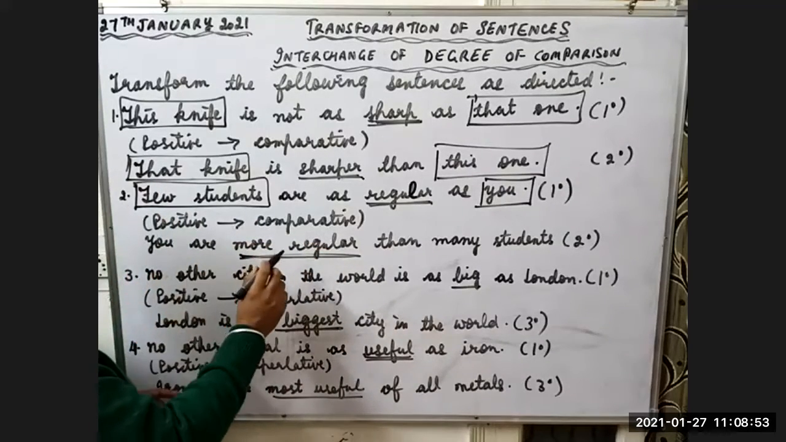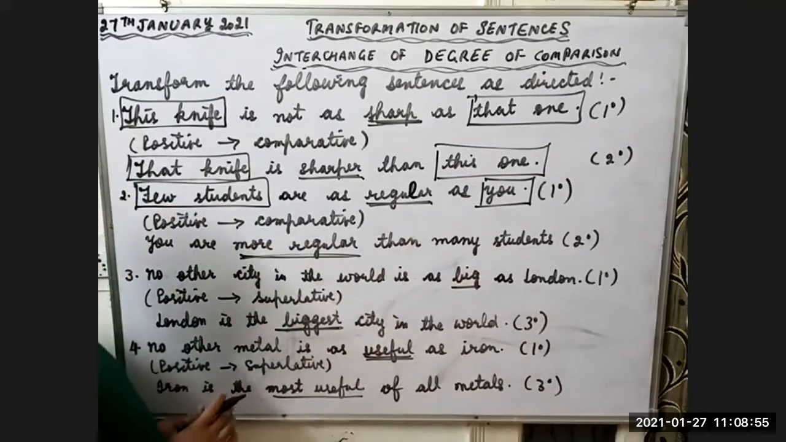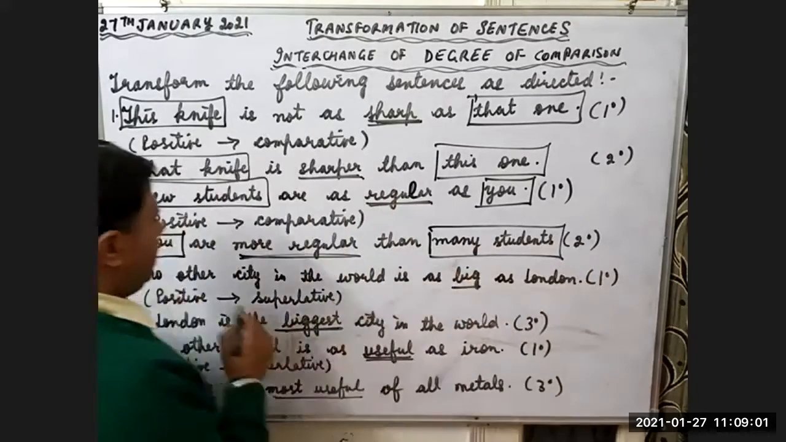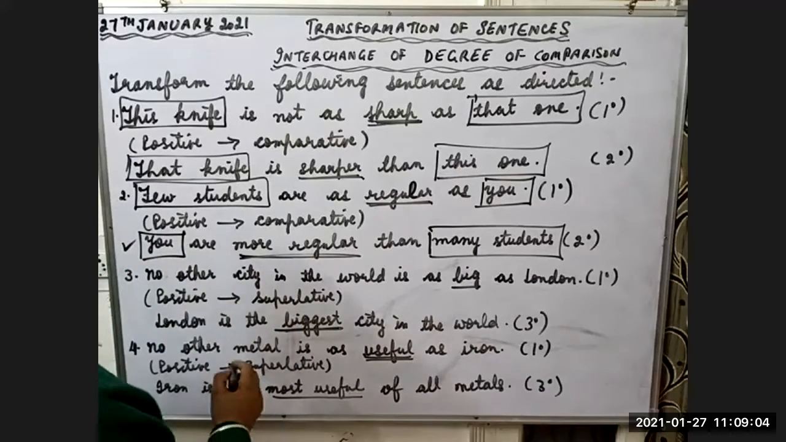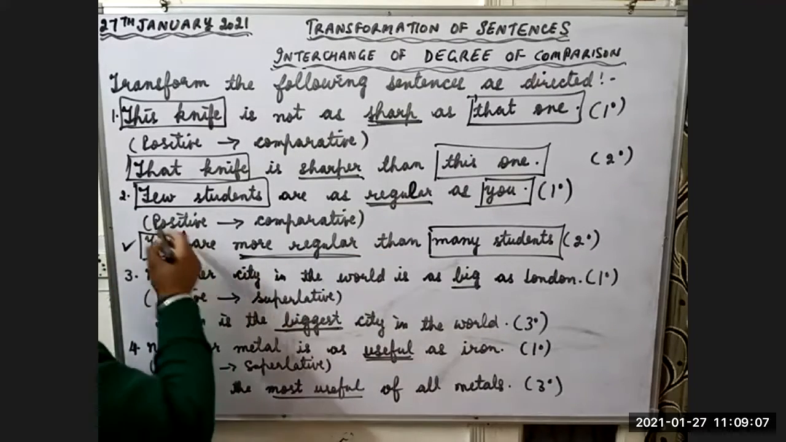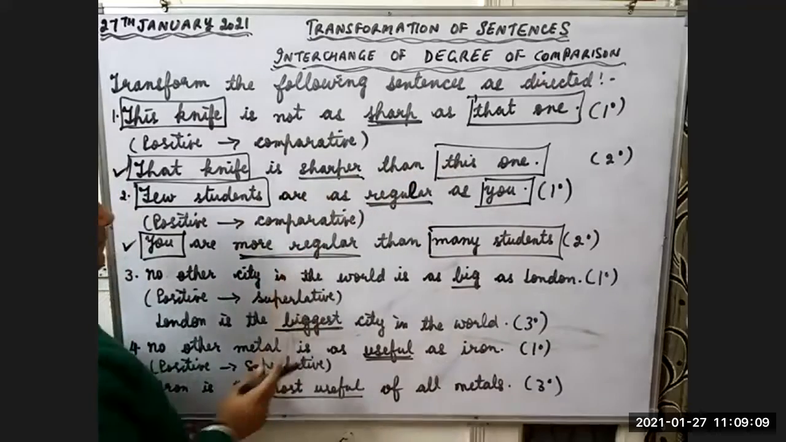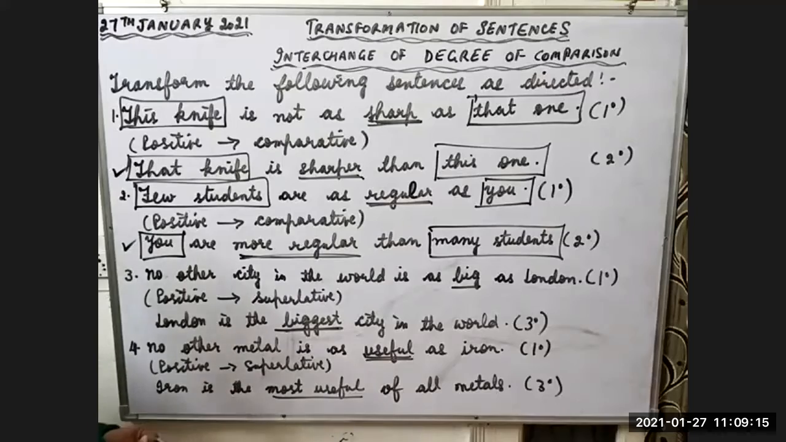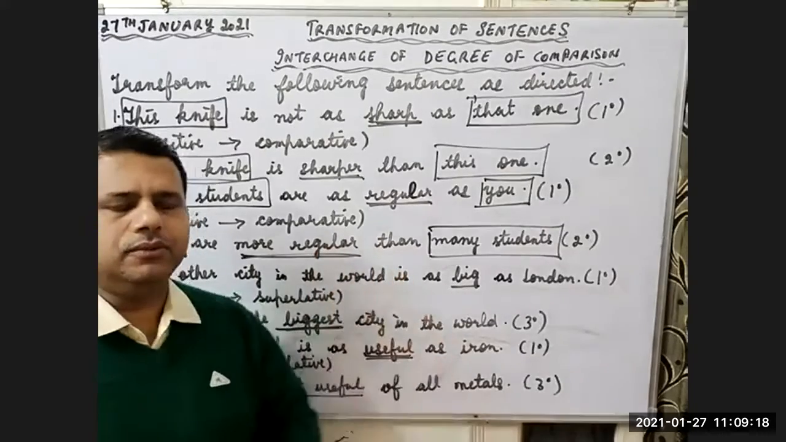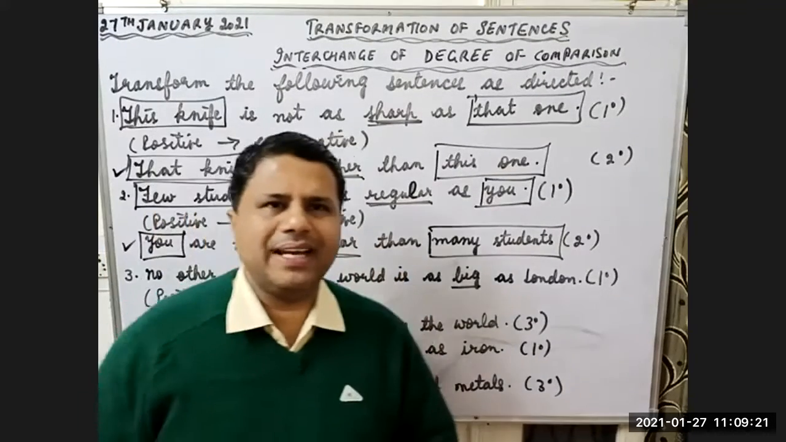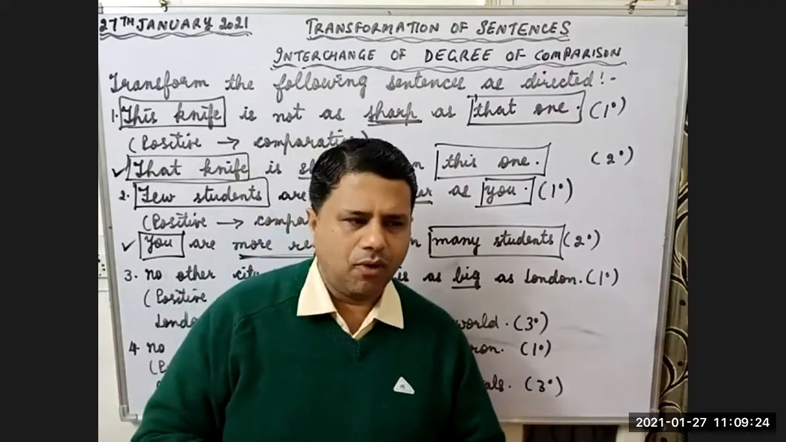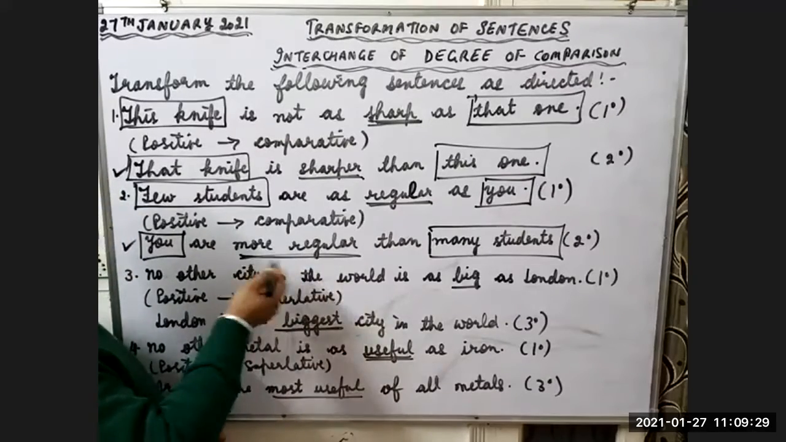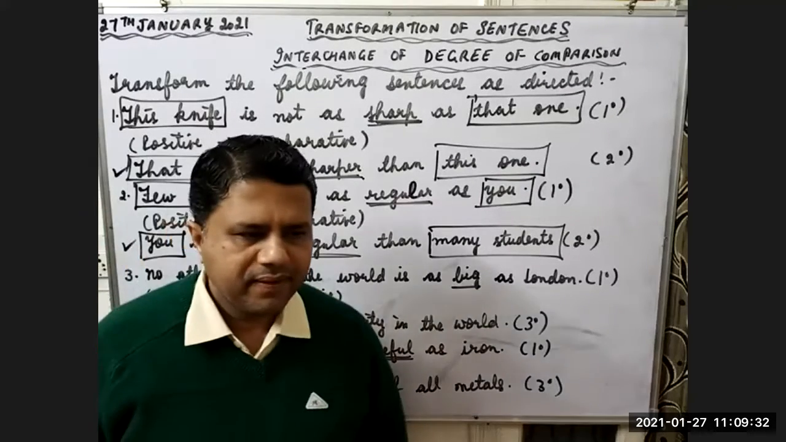You are more regular than many students. Now here I am comparing you with many students. It means you are better than many students. That knife is sharper than this one. You can also write like this: few students are more regular than you. Whatever type of comparison you want to do, you can do. Now look at this sentence. What is more regular? Second degree. Second degree, sir.